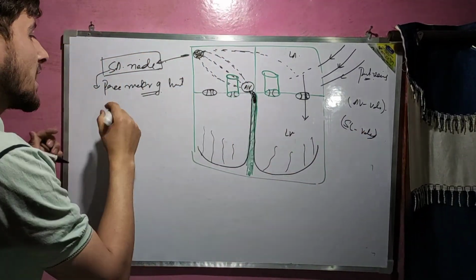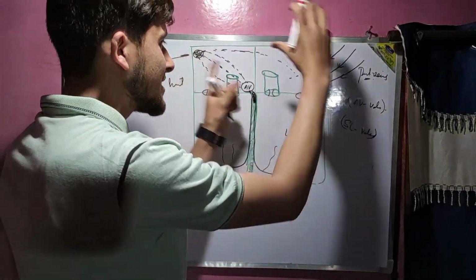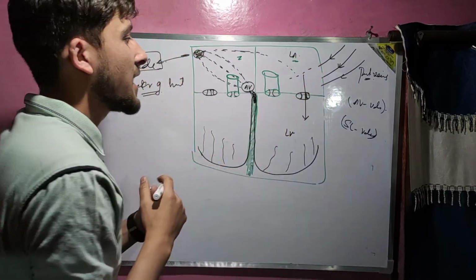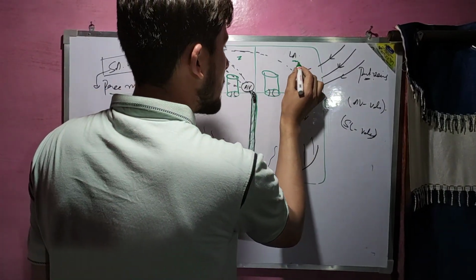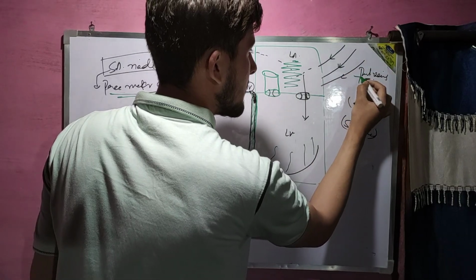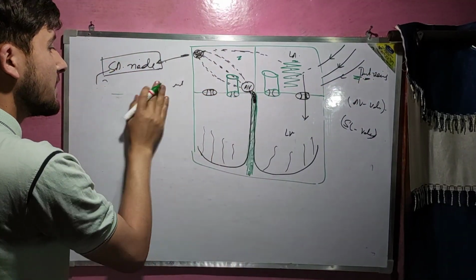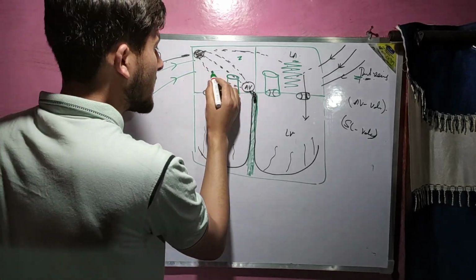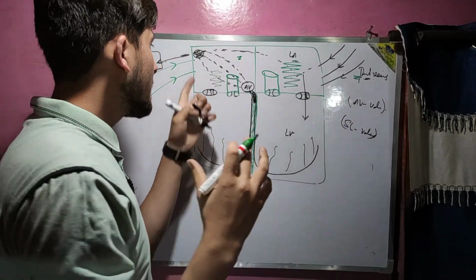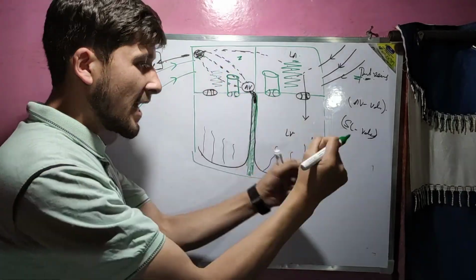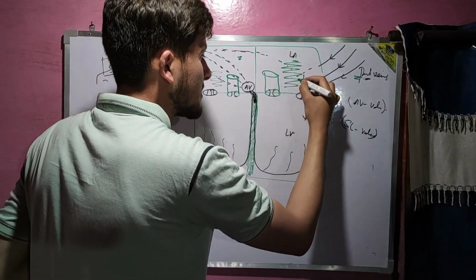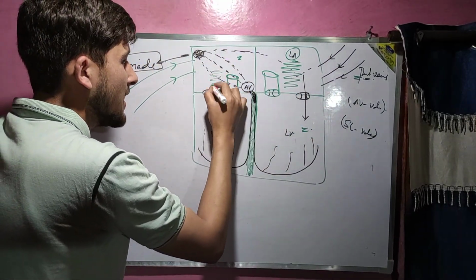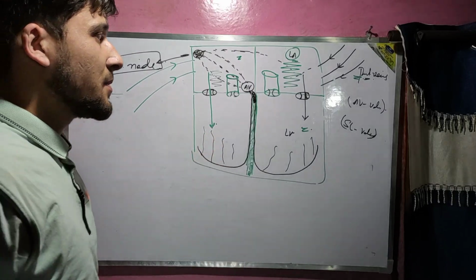जो ही SA node action potential produce करता है, the action potential spreads into the whole atrium, both the left as well as the right atrium. And the blood, यहाँ पे जो blood होता है accumulate होता है from the pulmonary veins, और यहाँ से जो blood आता है from the major venous, that accumulated blood in the atria. जो ही atria SA node action potential produce करता है, atria contract करता है, और ये blood जो है that is transported from the left atrium towards the left ventricle, and from the right atrium में जो blood है that will be transported to the right ventricle.